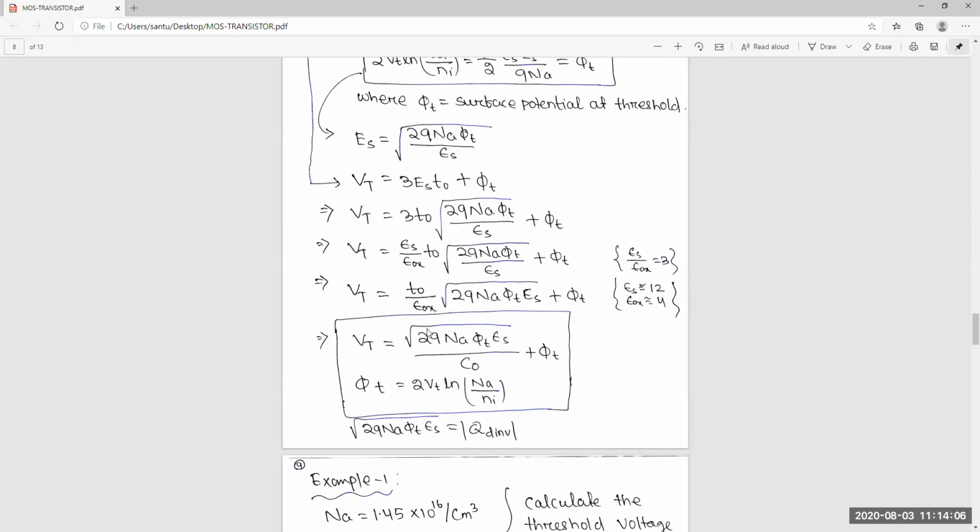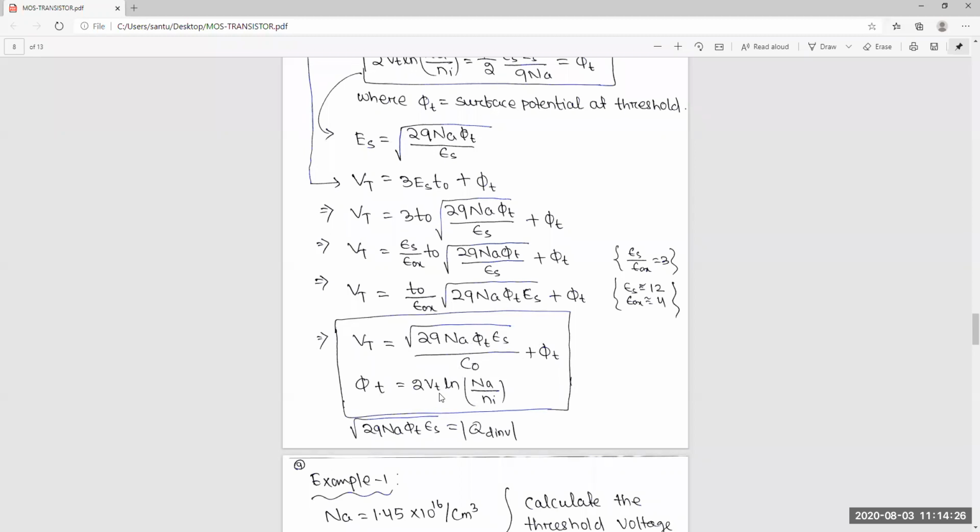Now this part T0 by epsilon OX is nothing but 1 by C0, because C is nothing but epsilon OX by T. So T0 by epsilon OX is equal to 1 by C0. So Vt is equal to root over 2 Q Na phi T epsilon S by C0 plus phi T.